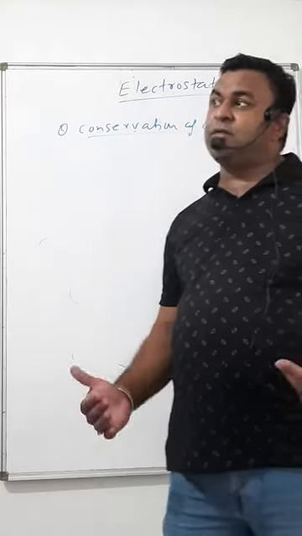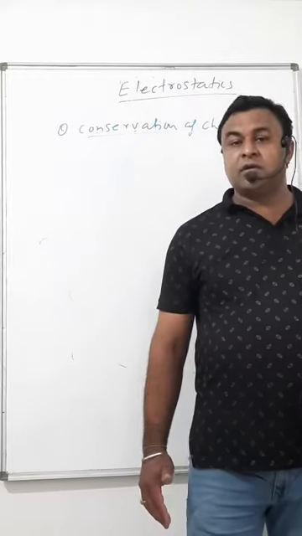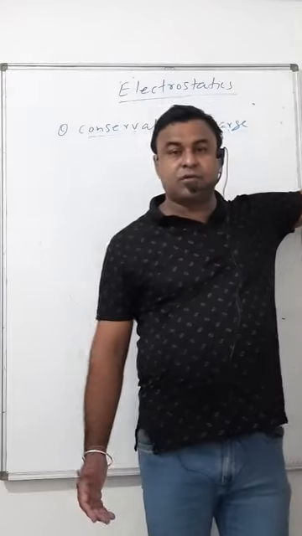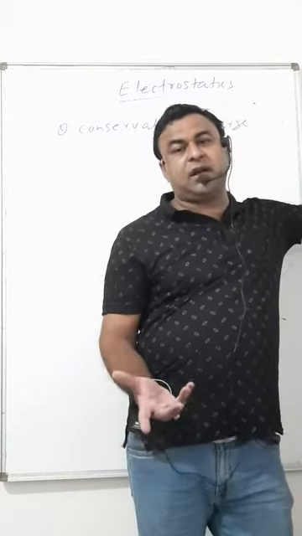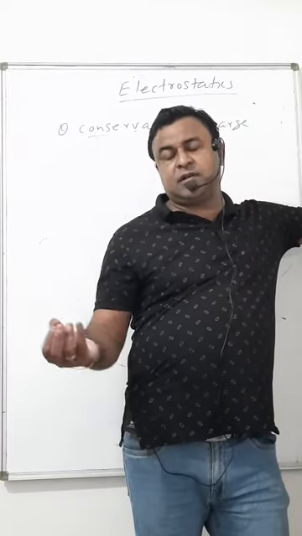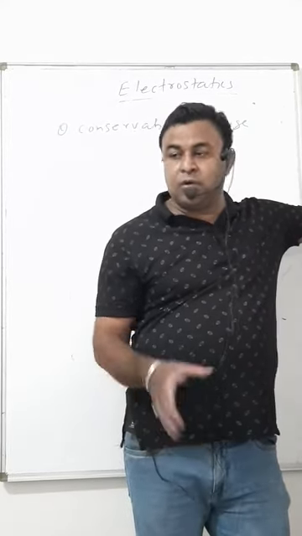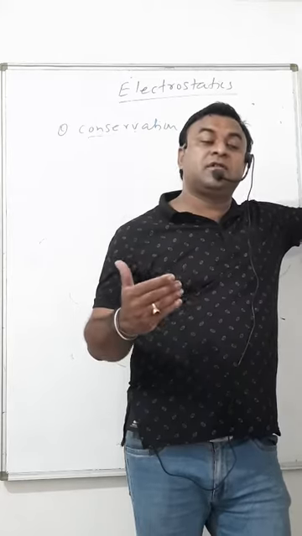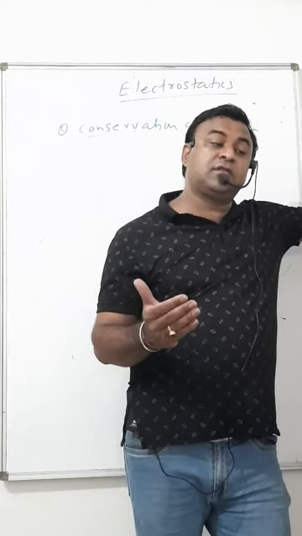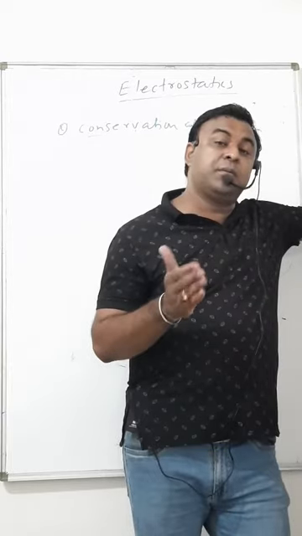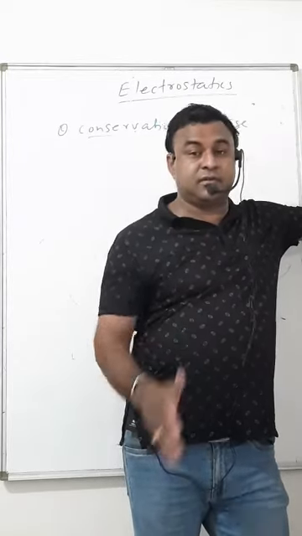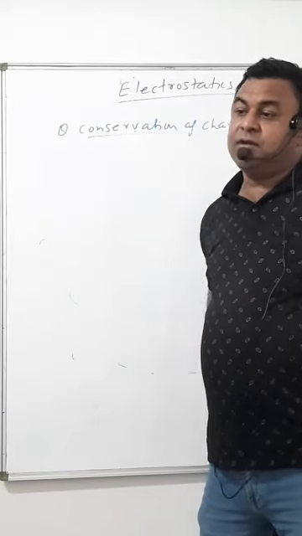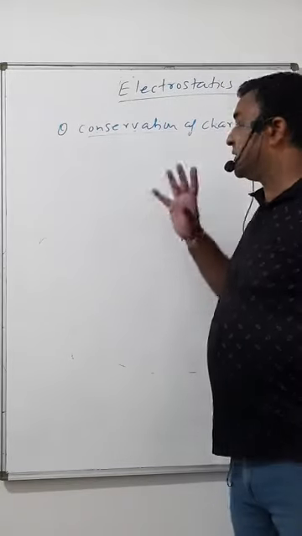Lots of results are given on the basis of these laws, in the discovery of electron, photon, positron. It is impossible to observe, impossible to see these objects. Only experiments were carried out, there were observations, and on the basis of observations, the calculations, the final result was made on behalf of these conservation principles. Later on, we will come to know that lots of discoveries were predicted on the basis of these conservation laws.